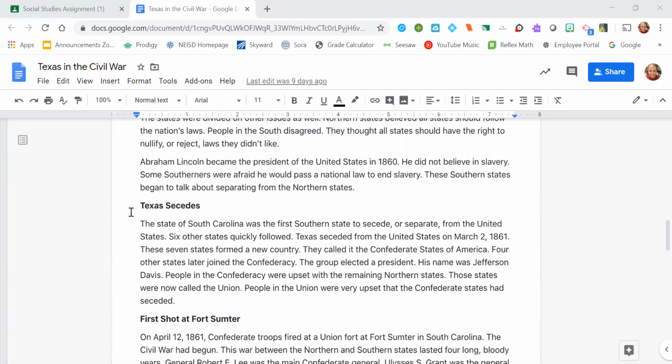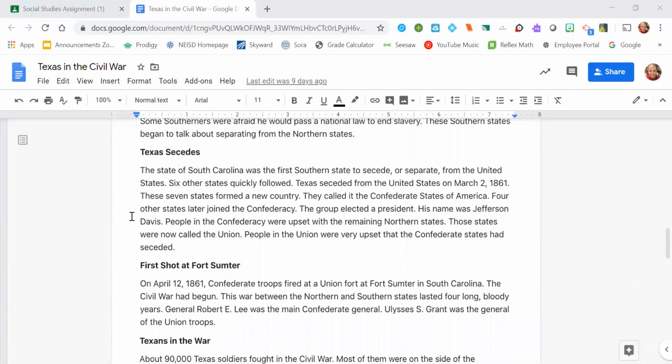Texas secedes. The state of South Carolina was the first Southern state to secede or separate from the United States. 6 other states quickly followed. Texas seceded from the United States on March 2, 1861, and these 7 states formed a new country. They called it the Confederate States of America. 4 other states later joined the Confederacy, and the group elected a president. His name was Jefferson Davis.